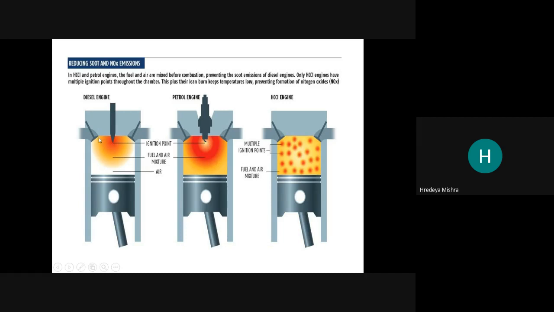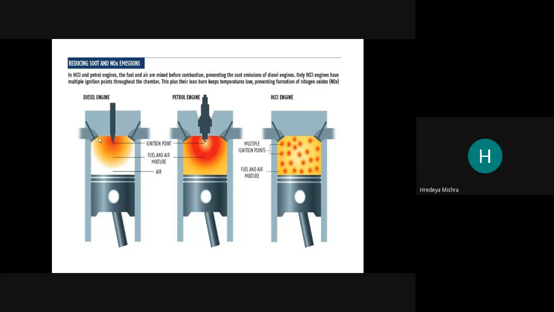But in the diesel engine, what happens? Only filtered air enters the combustion chamber, preventing the soot emission of the diesel. Only the HCCI engine has multiple ignition points through the chamber.